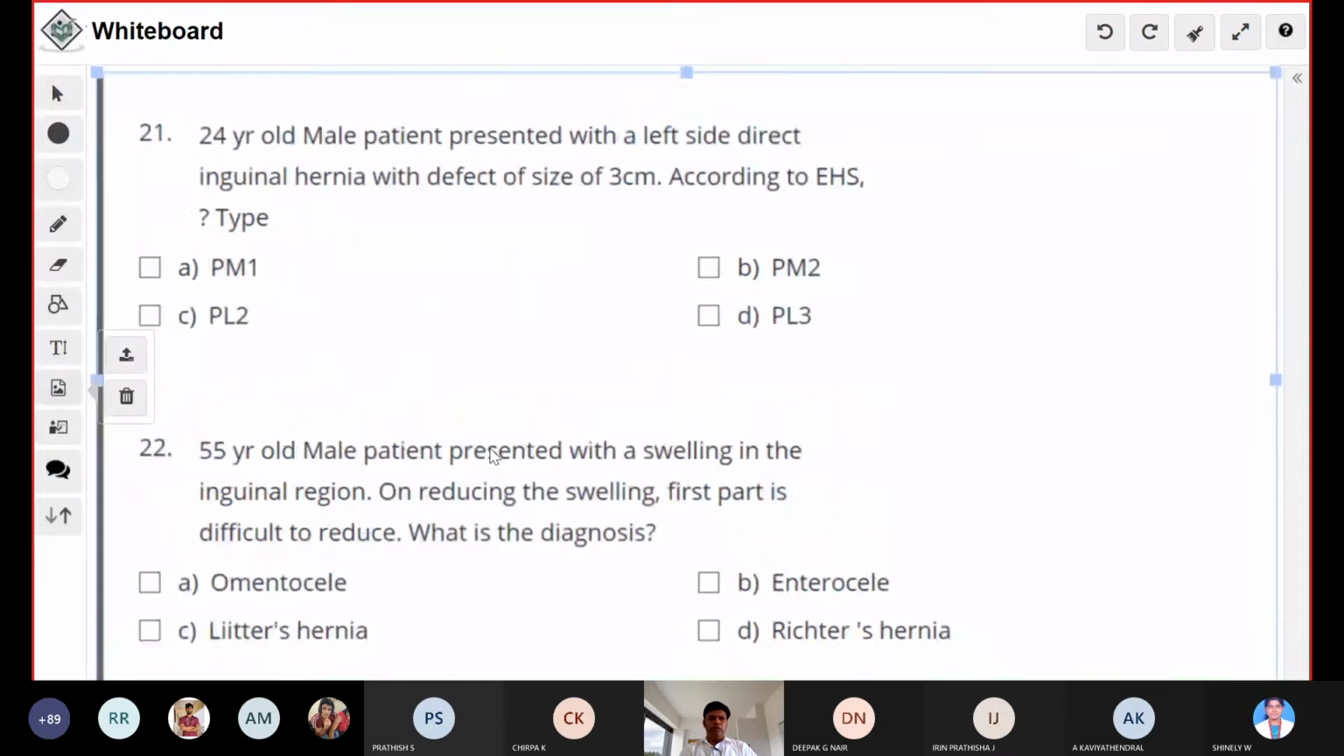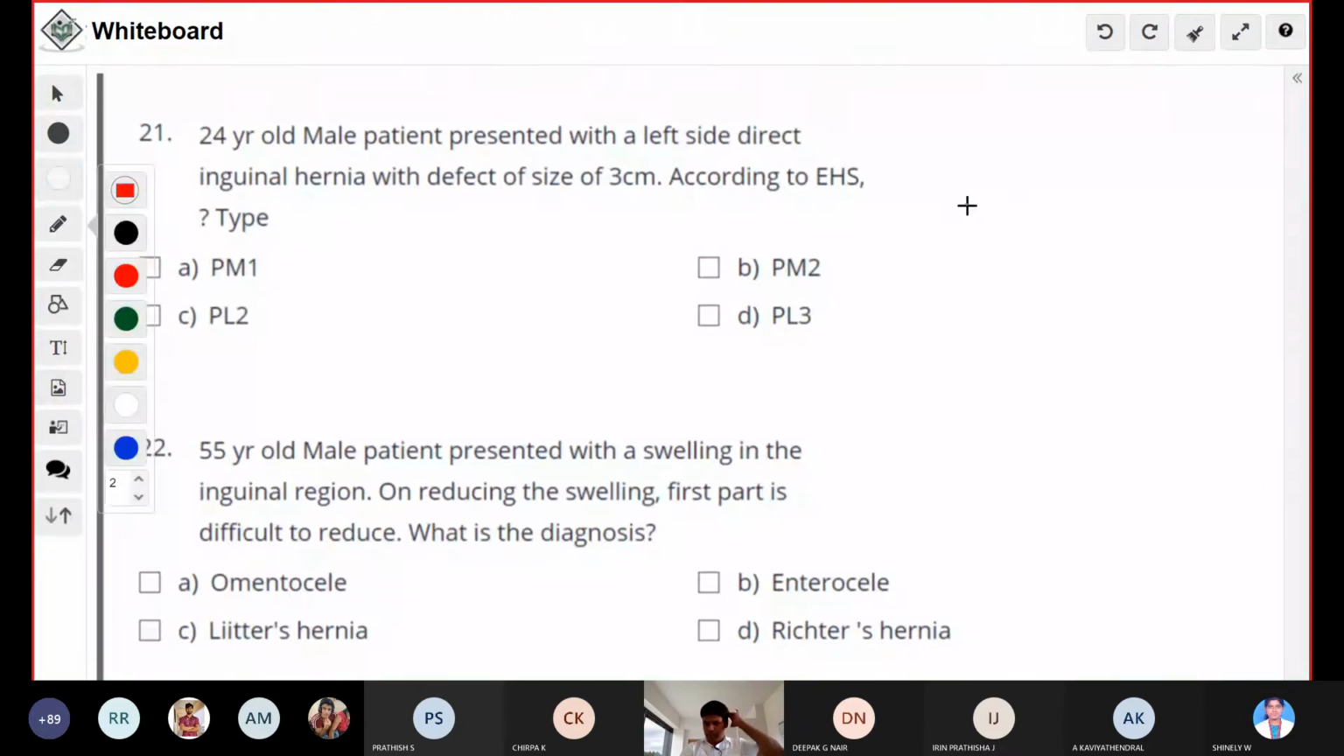A 24-year-old male patient presented with left side direct inguinal hernia, again EHS. What is the type here? It's a primary, there is no history of recurrence. Then direct inguinal hernia, direct means it is medial, M, and the size of the defect is 3 centimeters, that means 2. So PM2 is the answer for this question.